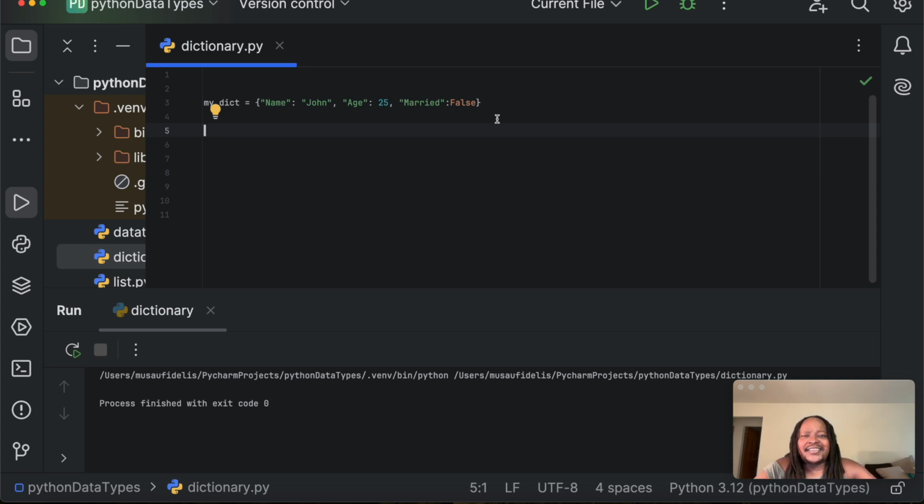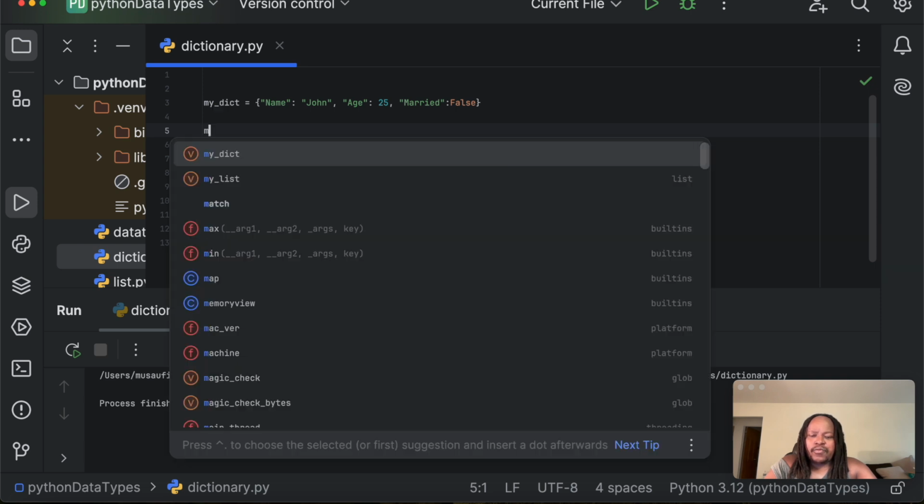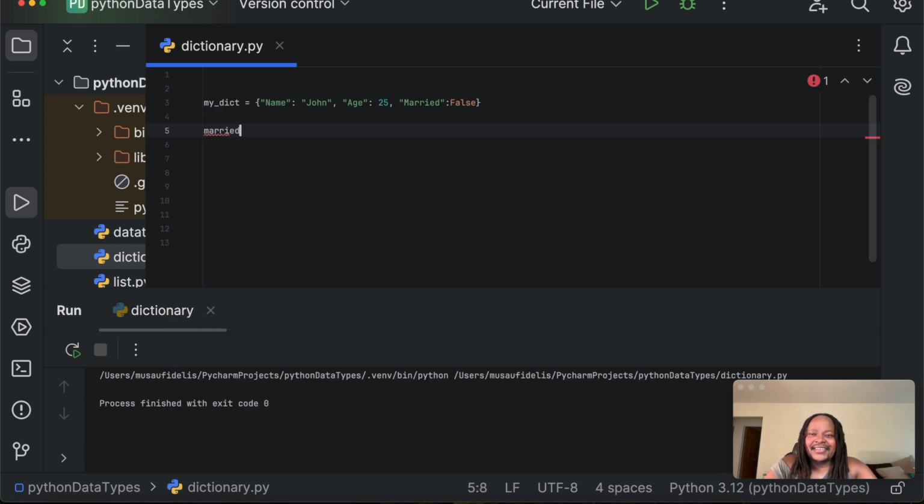Like for instance, if I wanted to remove the item married is assigned to false from my dictionary here, which is called my dict, then I'll create a variable called married with lowercase, and I assign it to the value that is going to be returned by the pop method.